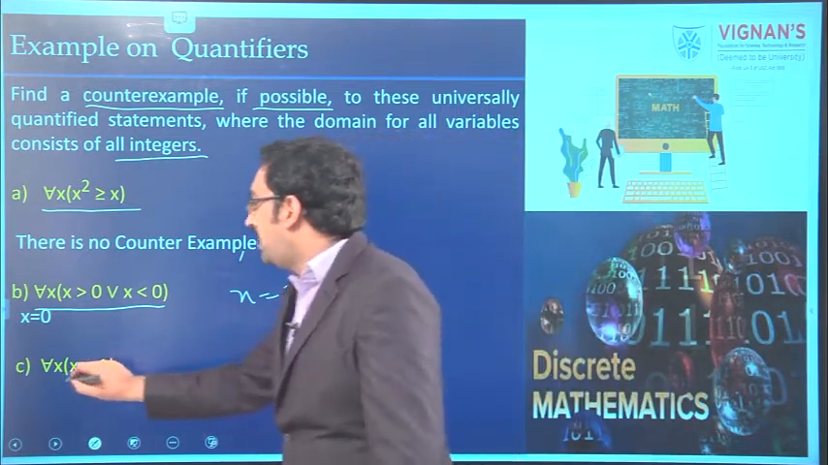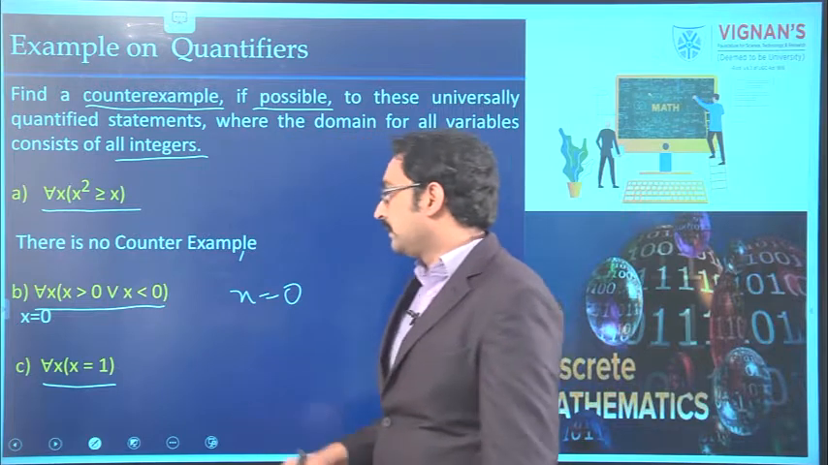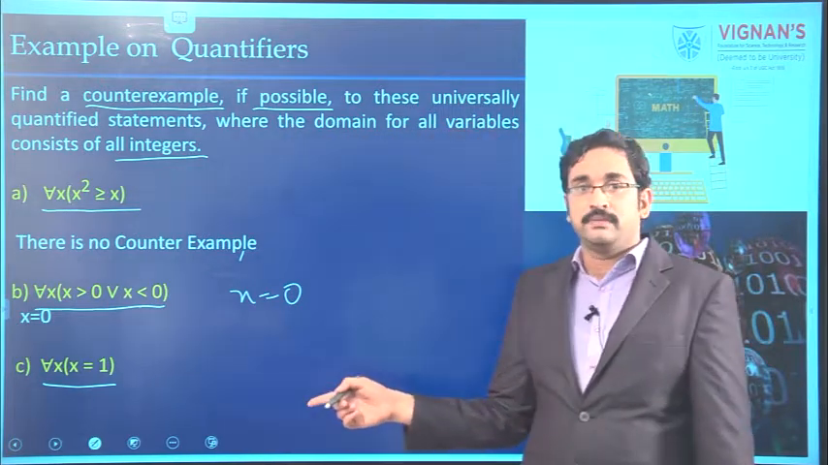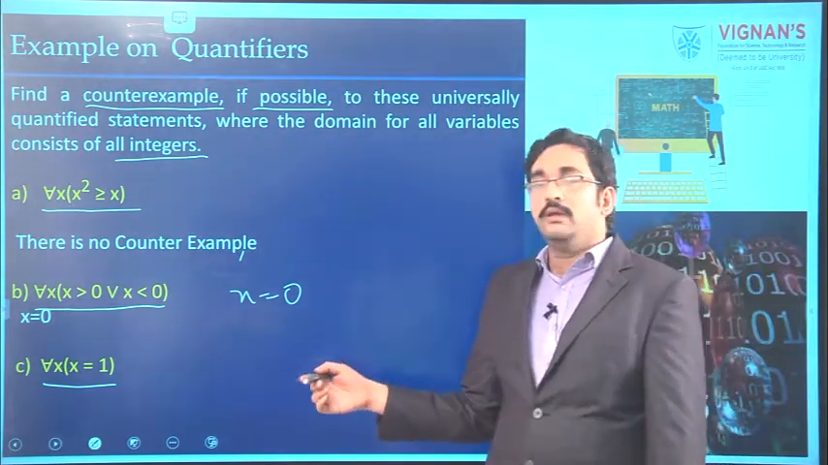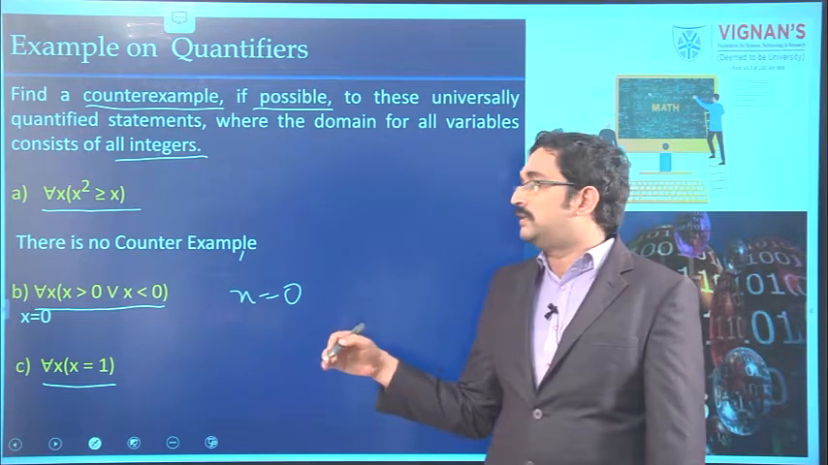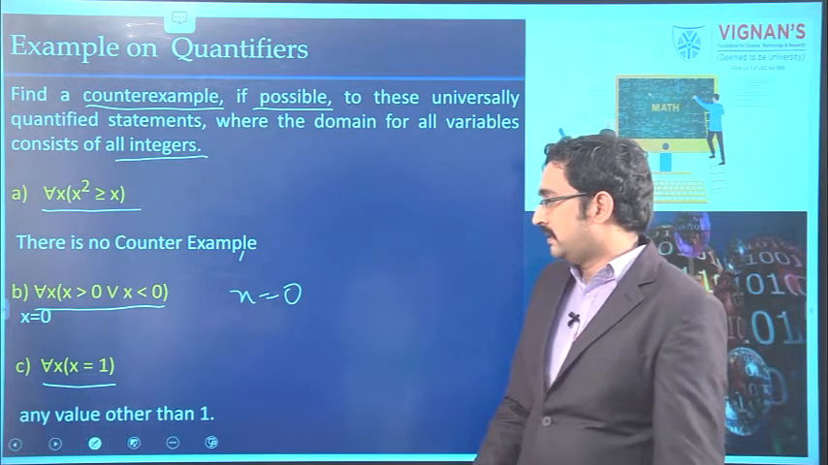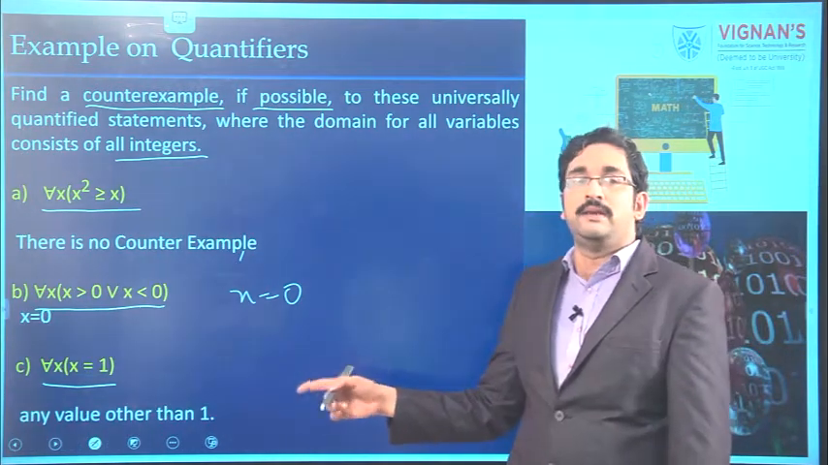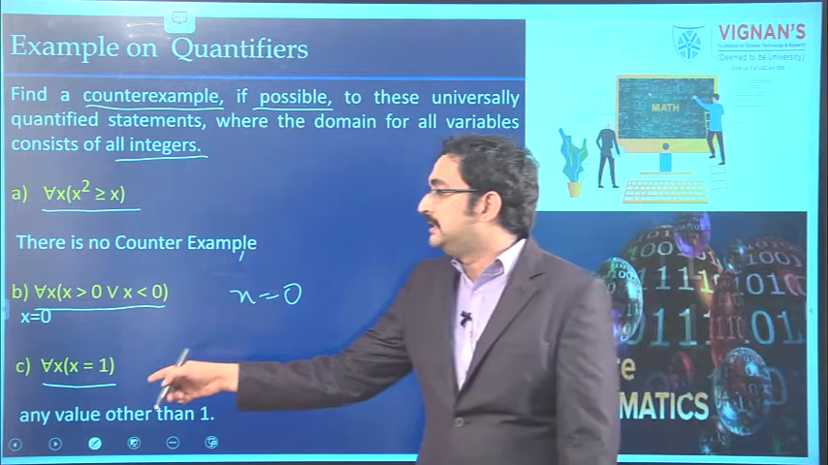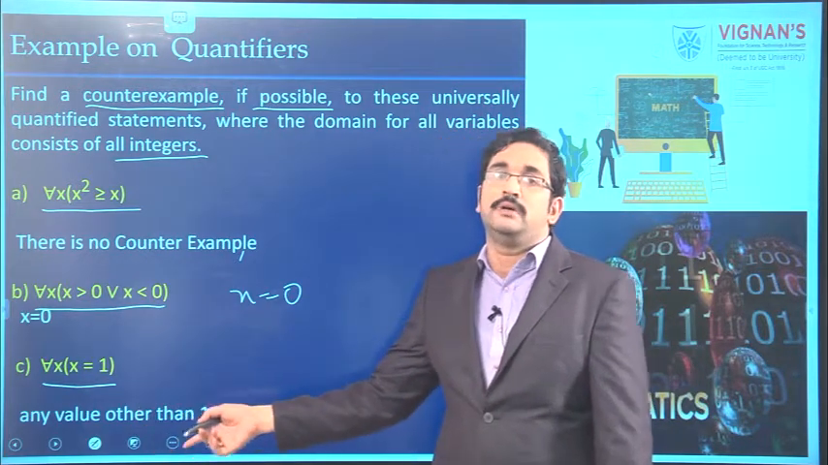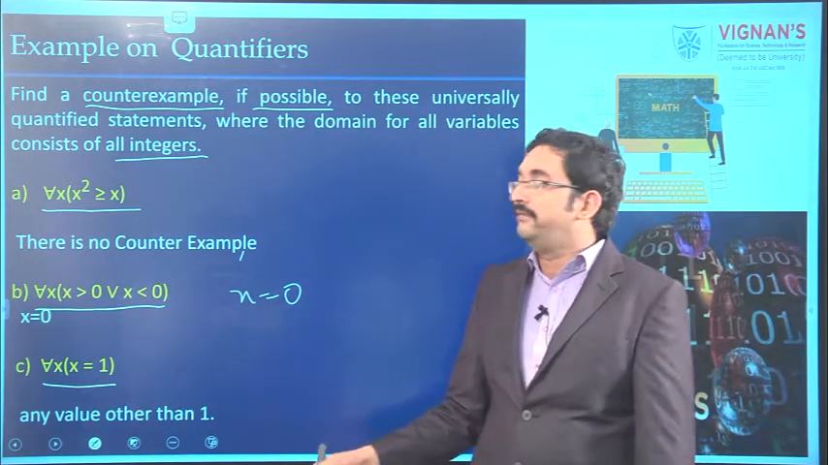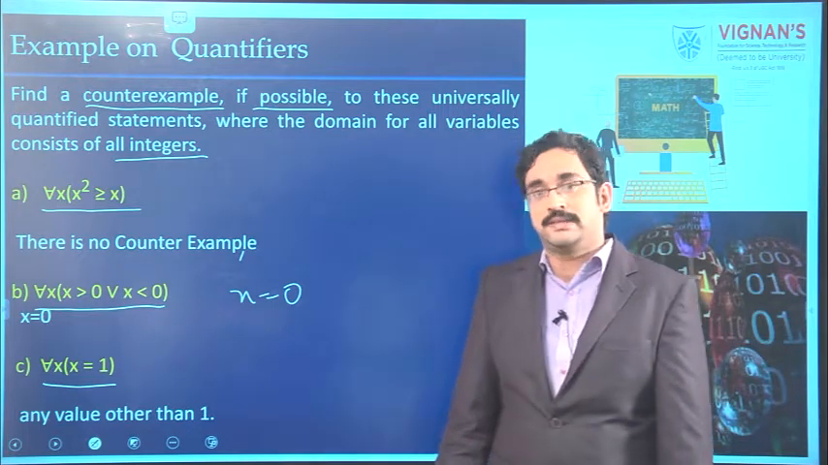See the next one. For all x, x equal to 1. Here that is an assignment. If we assign any value other than 1, that will be a counterexample for this problem. If any value other than 1 is given to x, this condition becomes false. So, any value other than 1 will be the solution for this case.